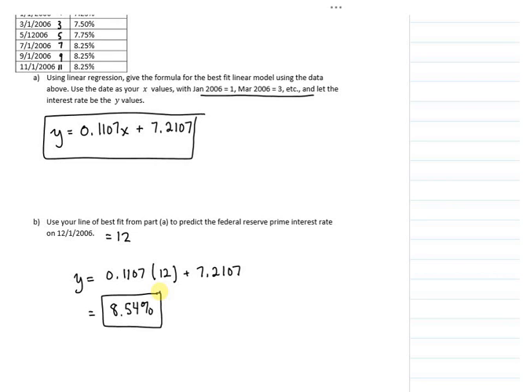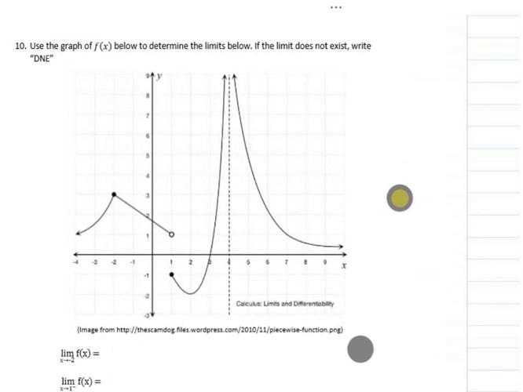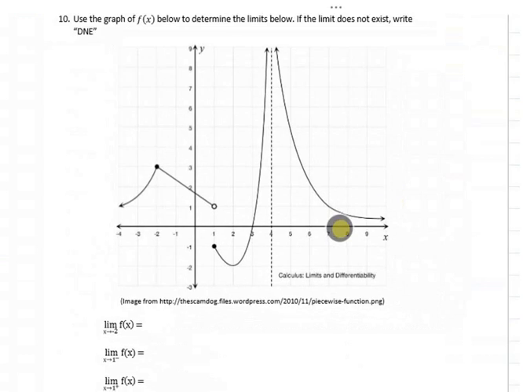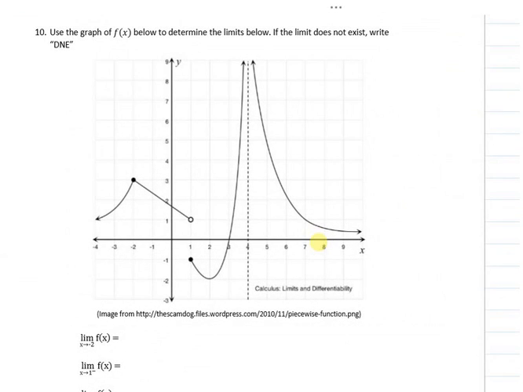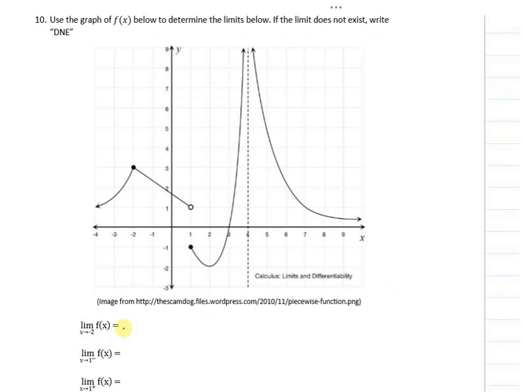Okay, next page. Use the graph of f of x to determine the limits below. Okay, so we're just looking at this graph. So the first question says the limit as x approaches -2. So here's -2. From the left we get 3. From the right we get 3. So the limit is fine. It's just 3.